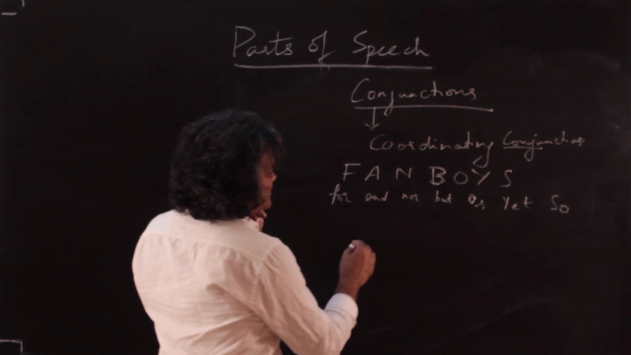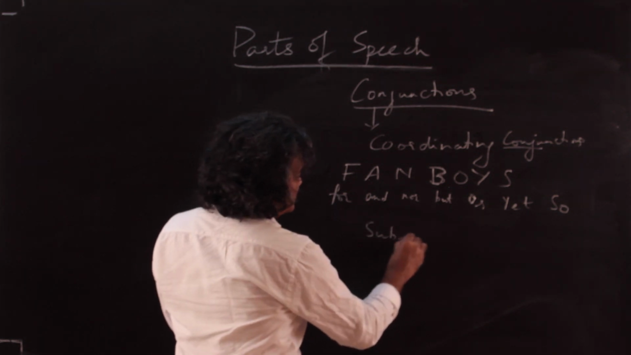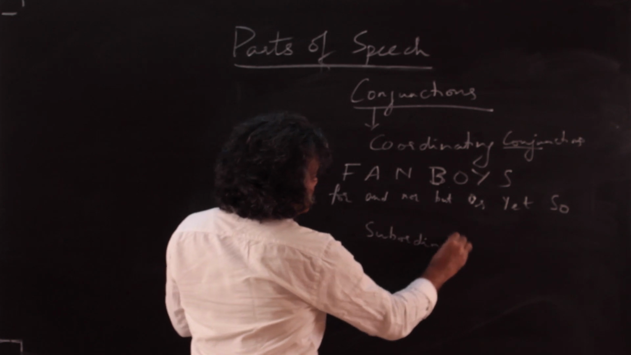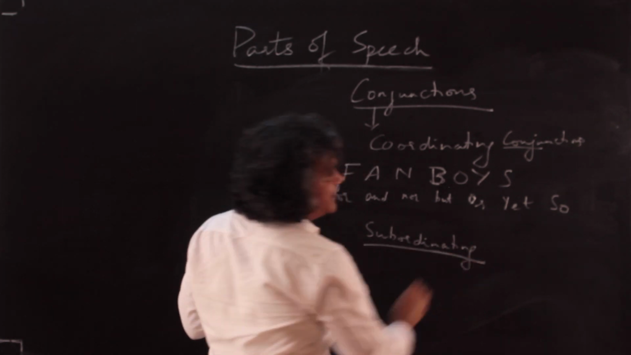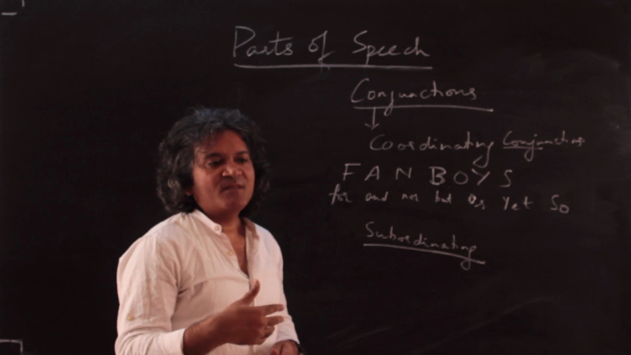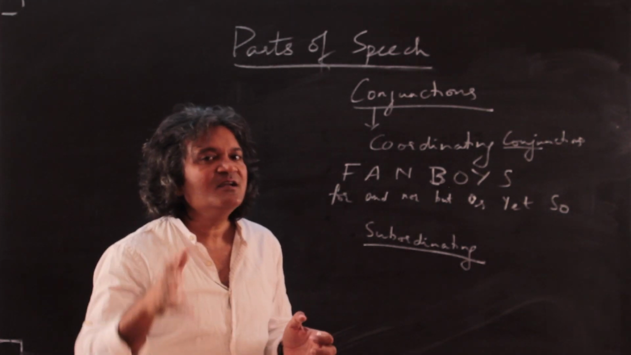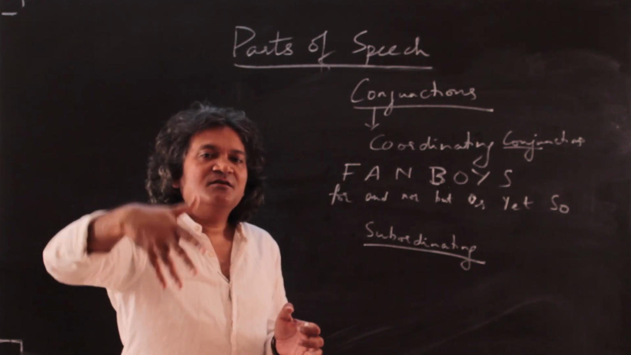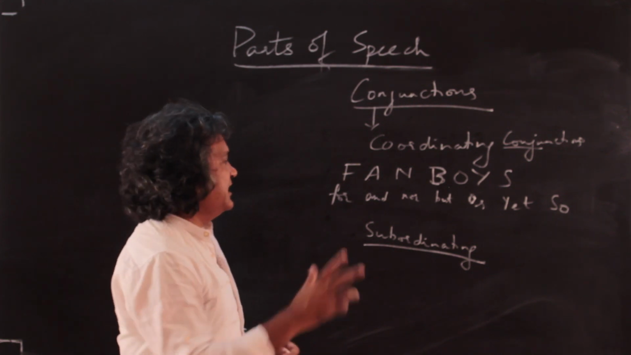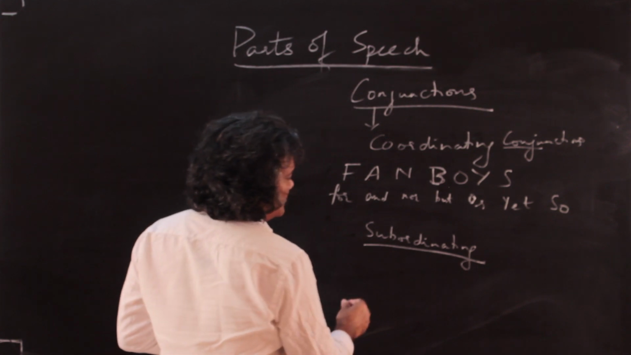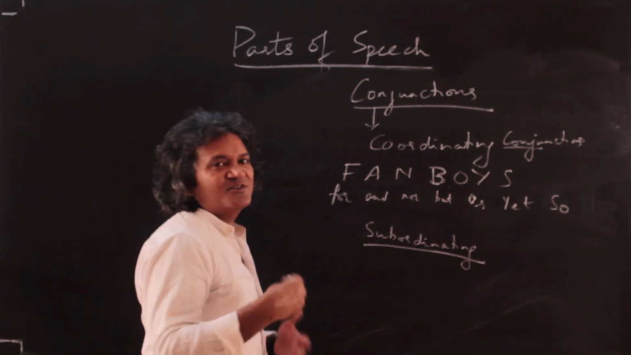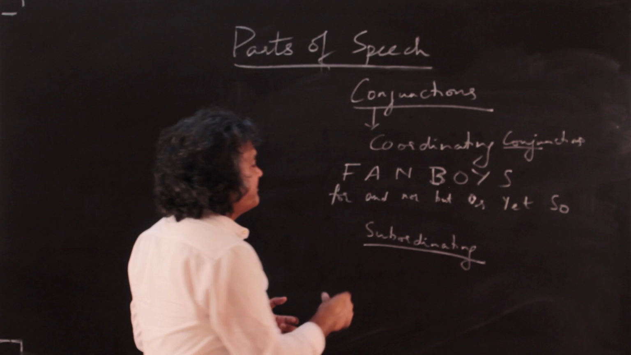The other type of conjunctions are known as subordinating conjunctions. And subordinating conjunctions join a main clause to a subordinate clause, and that's why subordinating. Now, if you don't understand this, you will have to wait. We will discuss this in detail in the phrases and clauses lecture. So subordinating conjunctions are conjunctions like while, because, and so on.